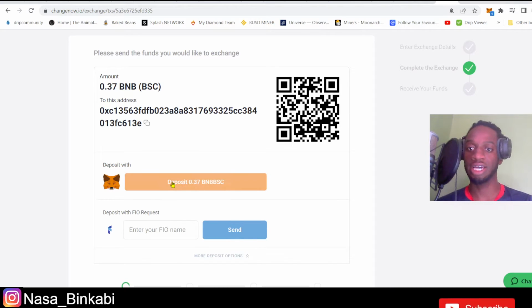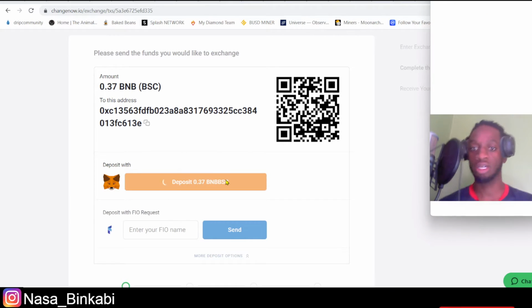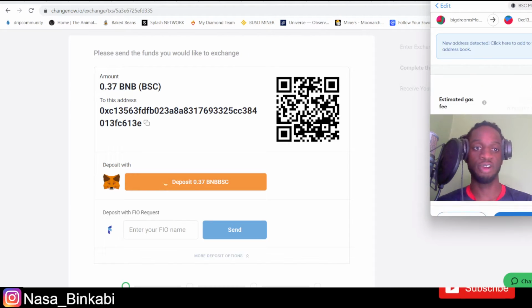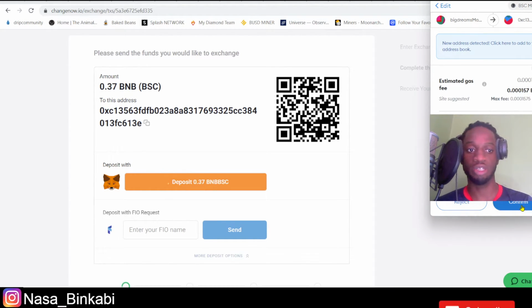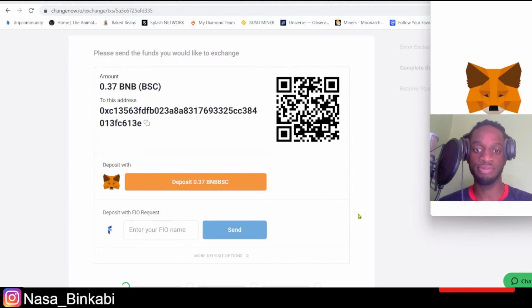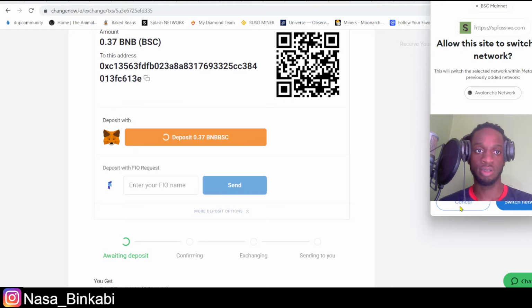So unlock that. Then it's gonna ask me to deposit the 0.37 BNB on the Binance Smart Chain. Yes, I would like to do that. This will come up to verify. They say the gas fee is gonna be about 37 cents on this particular one. Now the fees will come up more at the end. No, they're trying to get me to switch back to Avalanche.